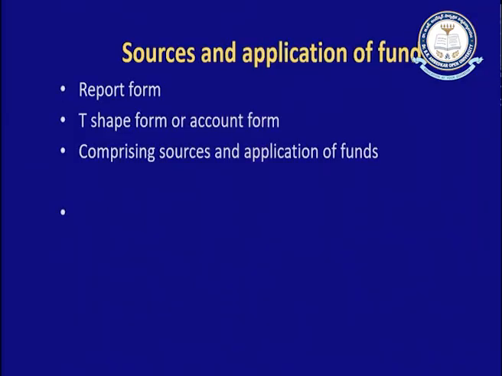Then lastly, sources and application of funds. This is a summarized statement of the above three statements, I repeat. Whatever the result of the statement of changes in the working capital, whatever the resultant value of funds from operations, whatever the resultant value of all the changes in the non-current assets and liabilities, that is also identified. And finally, they are reported in a report format. The report format may be a vertical format or a T-shaped format. So, that gives us a comprehensive picture of all the sources and applications of the funds.